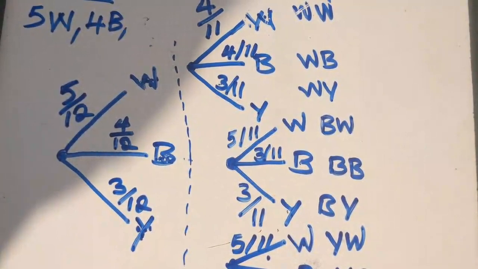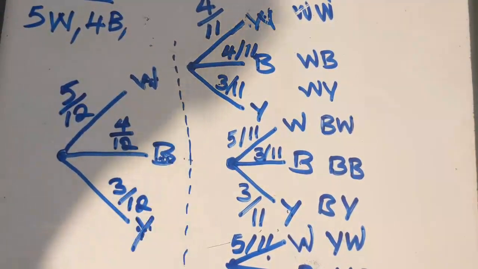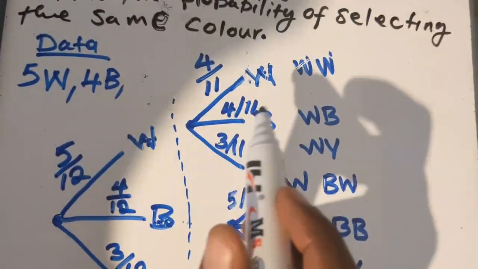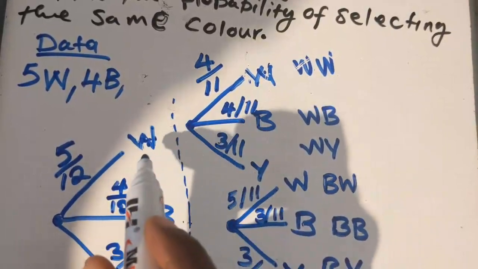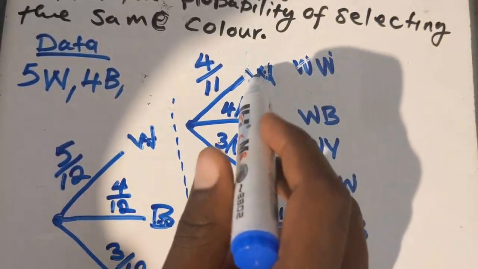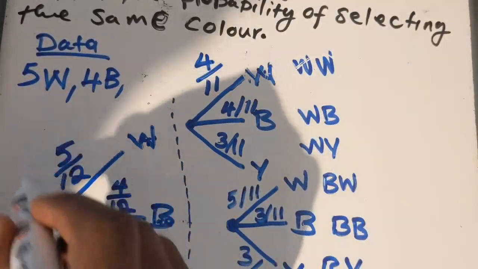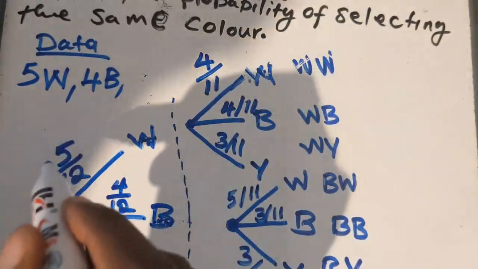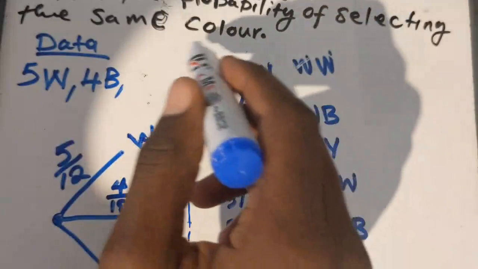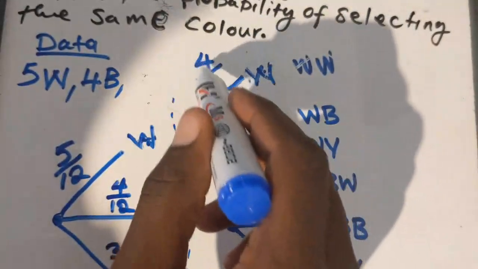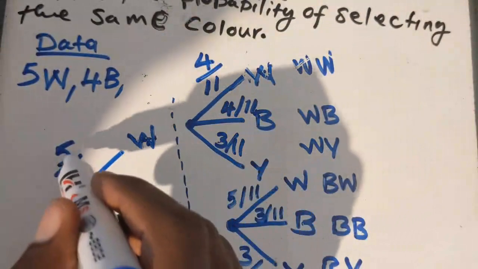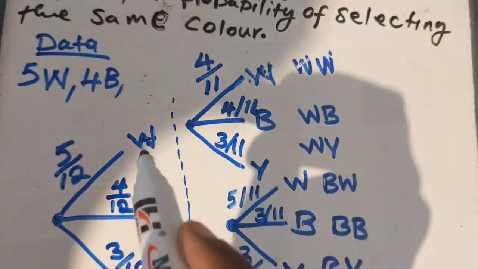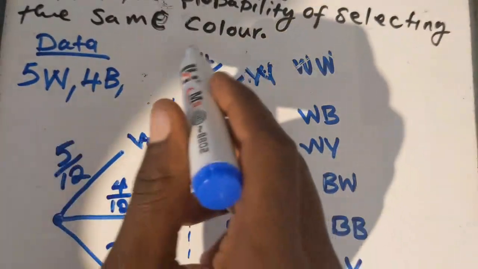So let's just do it. How do you do it? So the probability of white white, we are going like this. This is the value of white in the first event. Then in the second event, which is our final event, we have 4/11. That is what we have. So the probability of white white is this times that.